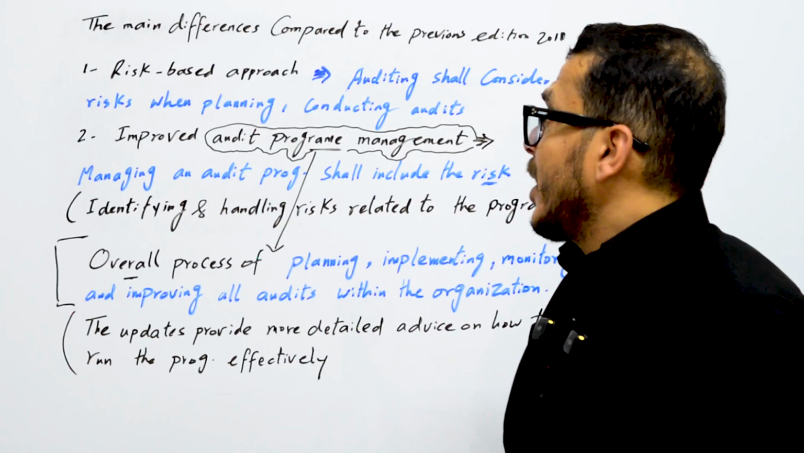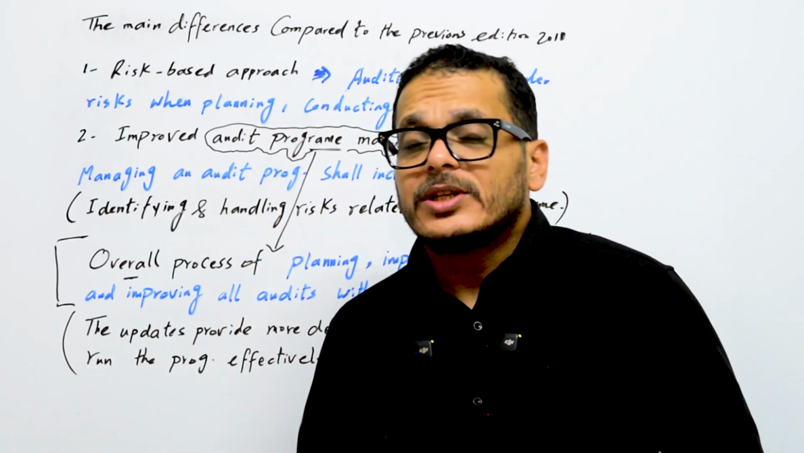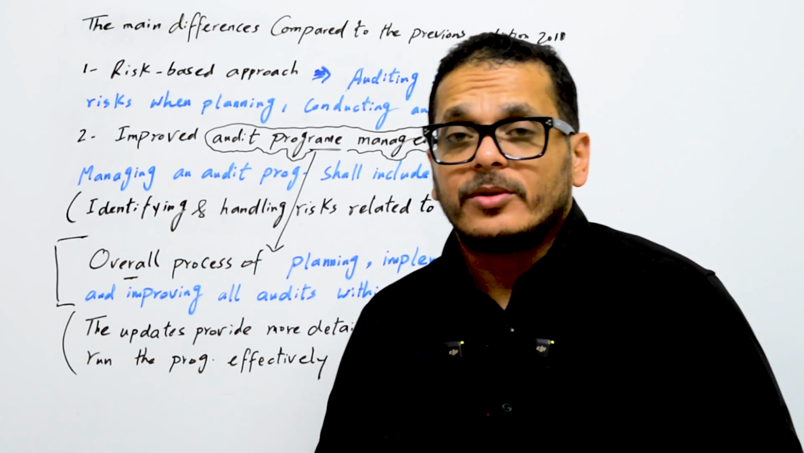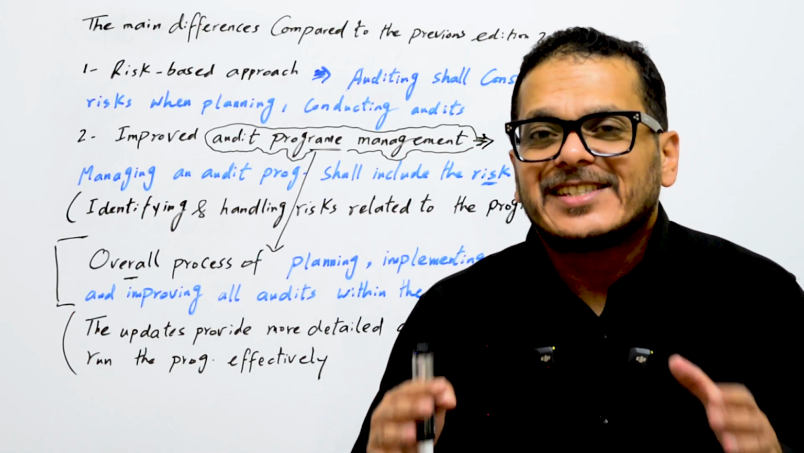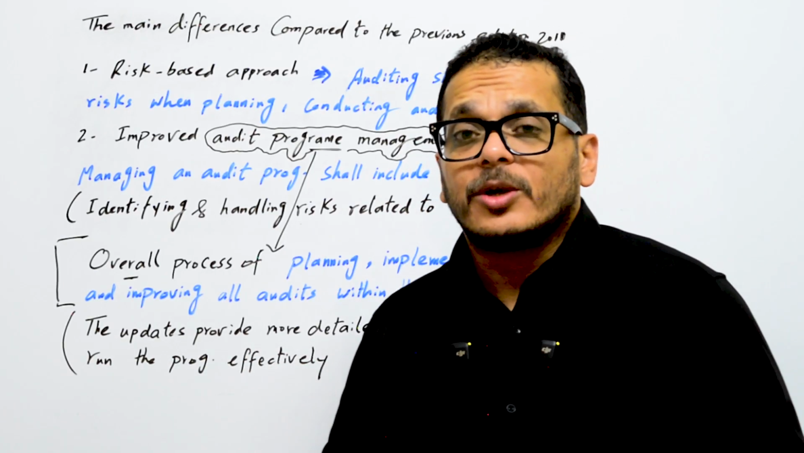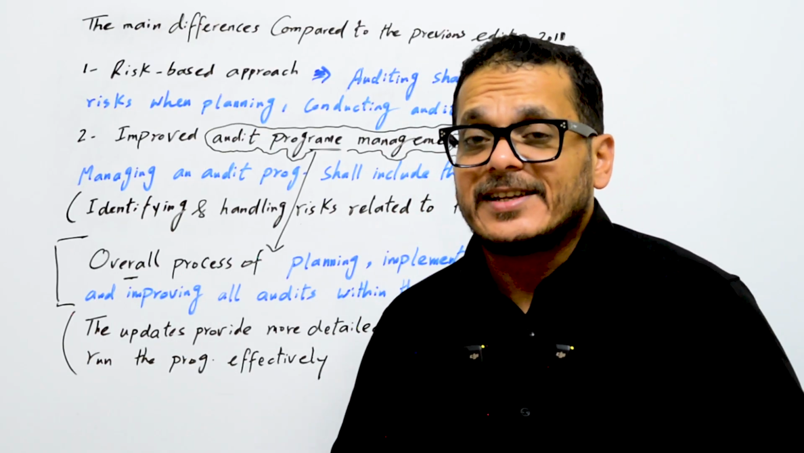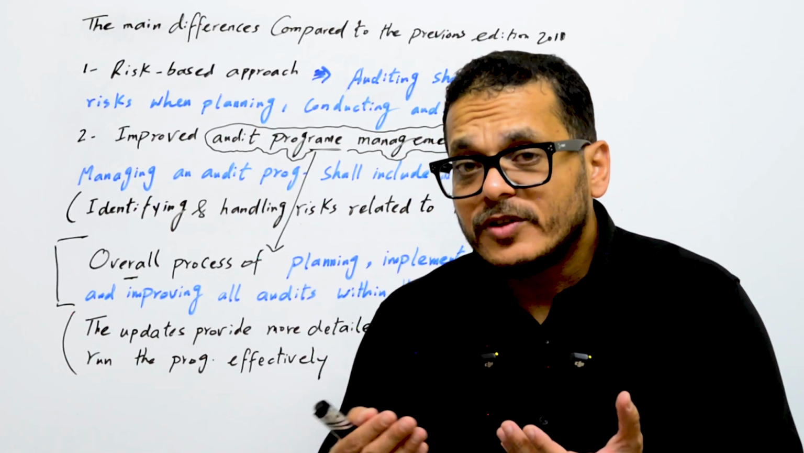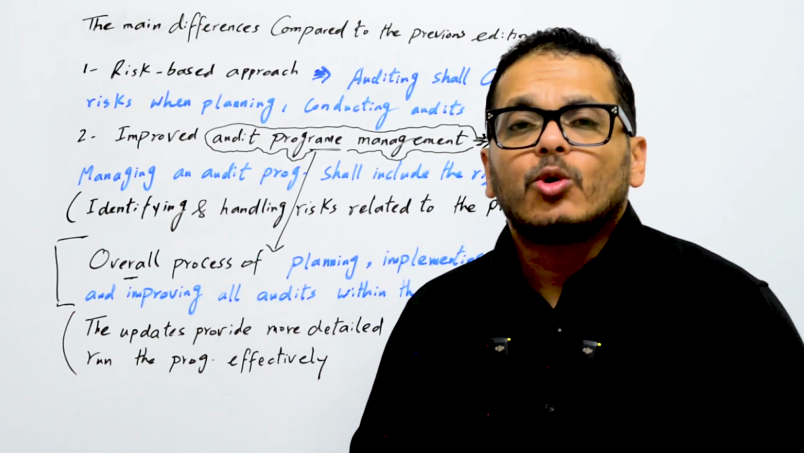The main difference compared to the previous edition, first point, is the risk-based approach. As you know, the risk-based approach is a very important point, updated or added to other management systems also, where the organizations shall consider, assess, and evaluate the risks that may have a negative effect on the product or result, and try to eliminate or reduce this risk. And they shall also use any opportunity for improvement to improve the product or results and increase the effectiveness of the management system. Same thing also for audits.